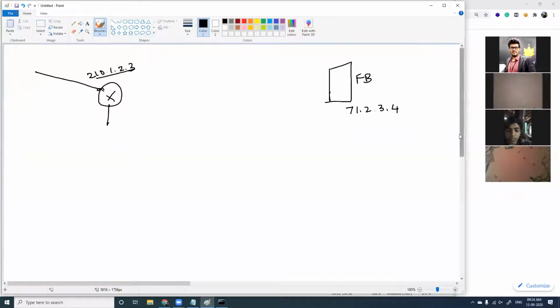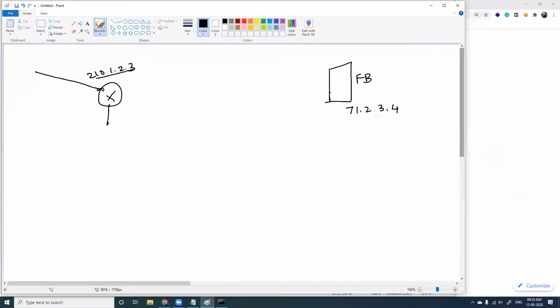Now, when you have an IP address like this, the question is, can a Gmail server also have the same public IP address? The answer is no, it cannot have. Fine. So when it comes to public IP address, yes, it is unique. It's unique everywhere. Now let's speak about private IP address.